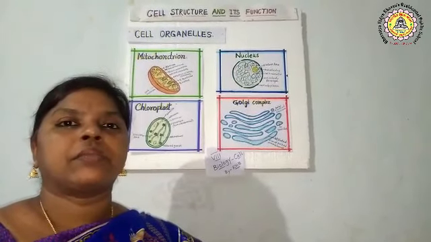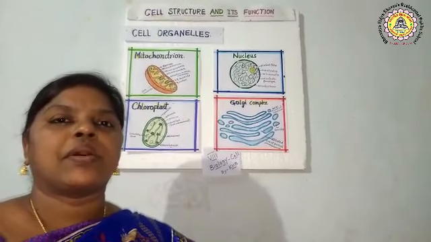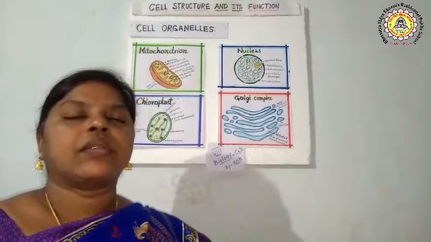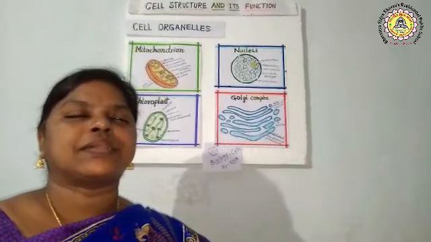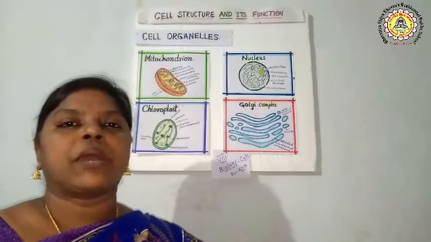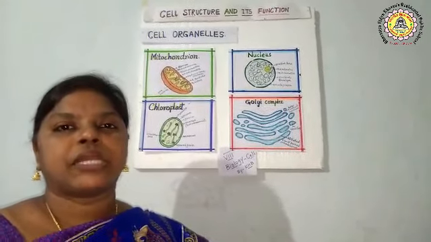In this topic, I am going to deal with cell organelles. Cell organelles are small organs present in the cytoplasm of the cell. Cell organelles are small structures that are scattered in the cytoplasm of the cell. Cell organelles form the living part of the cell. So different cell organelles perform different functions.